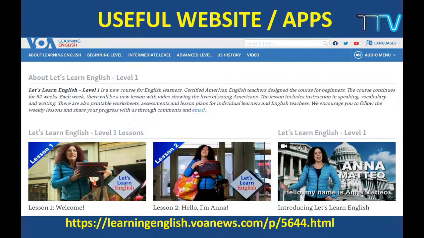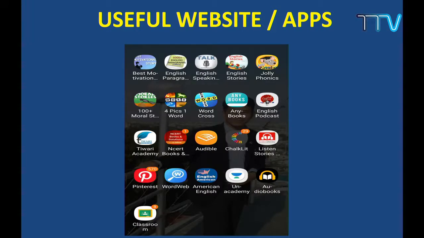So let us talk about the apps. These are some of the apps that I have on my mobile. Some of the apps may not be available in either iOS or Android, and some of these apps are available in both iOS and Android. I don't know whether you can see this properly or not. Even I face problems reading all these things because of the small letters. Nevertheless, I will try to read.